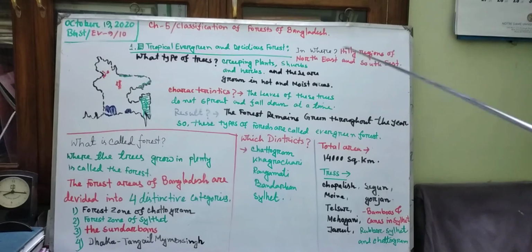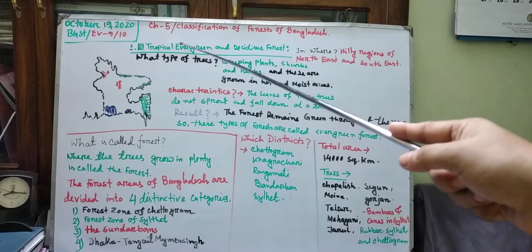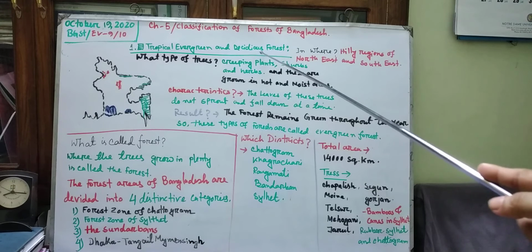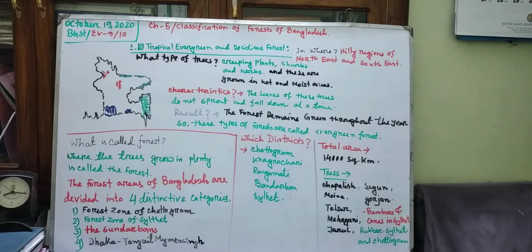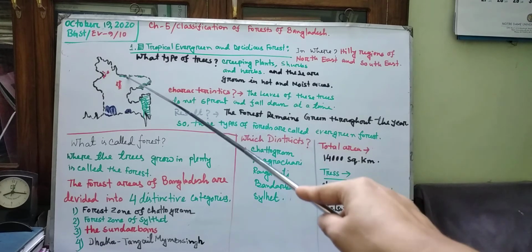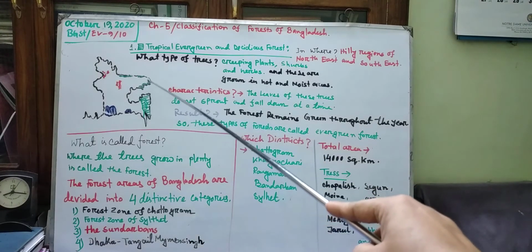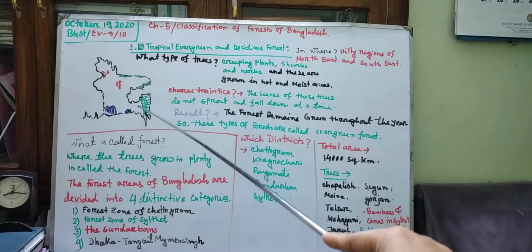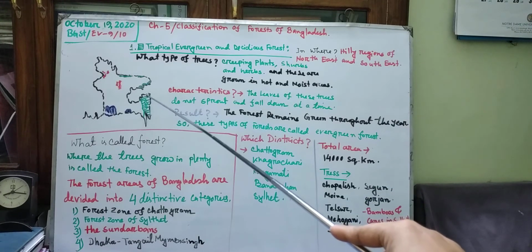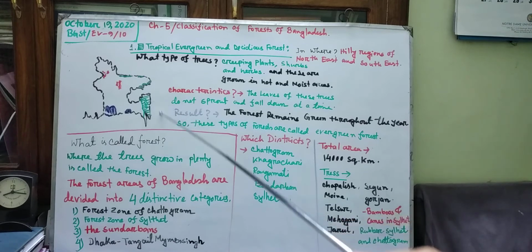The question I have written is: in where? That means where the tropical evergreen and deciduous forest are located. Remember, hilly regions of northeast and southeast. That means it is located in the northeast and southeast portion of Bangladesh. This Sylhet division is in the northeast portion, and this green portion, that is Chittagong, is part of the southeast portion. That means northeast and southeast. I hope you have understood.